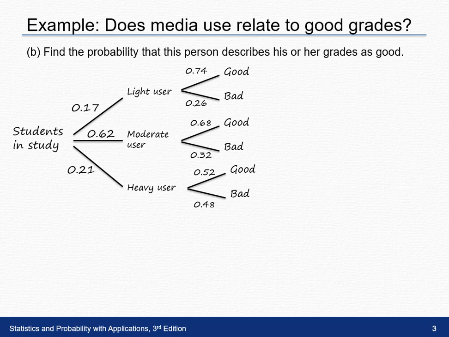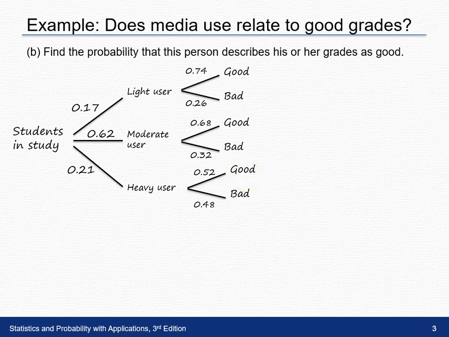In part B, find the probability that this person describes his or her grades as good. Now we selected one person. So how can we get good grades? I see good come up 3 times here. Well, we can be a light user and get good grades, or this person can be a moderate user and get good grades, or this person can be a heavy user and get good grades.